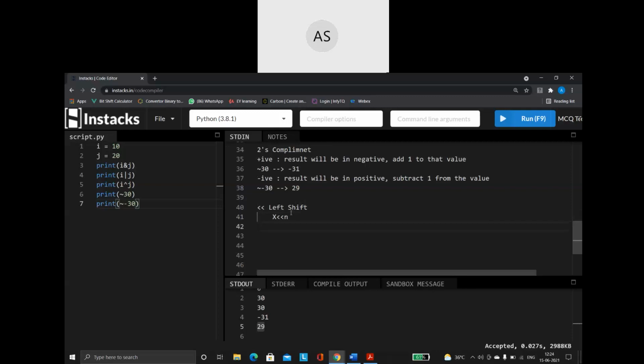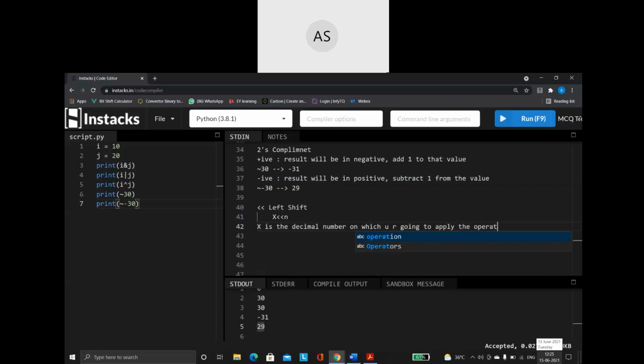So what do you mean by this syntax? X is the decimal number on which you are going to apply the operator. Please understand, X is nothing but the decimal number on which you are going to apply this left shift operator. Now what do you mean by N? N is the number of bits.